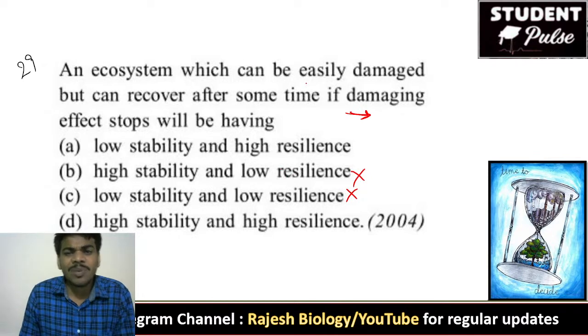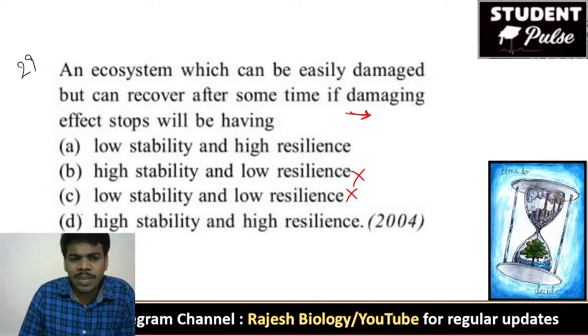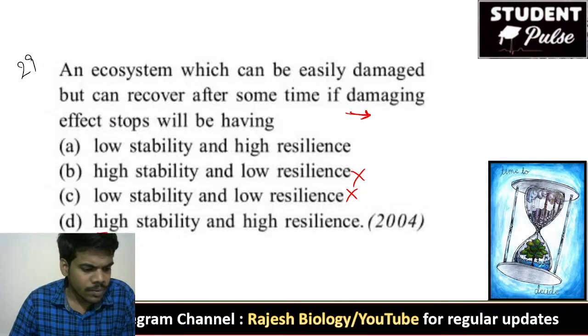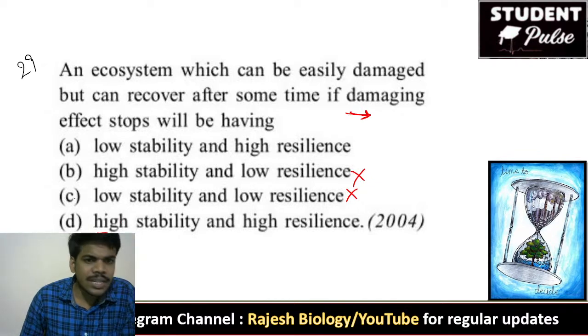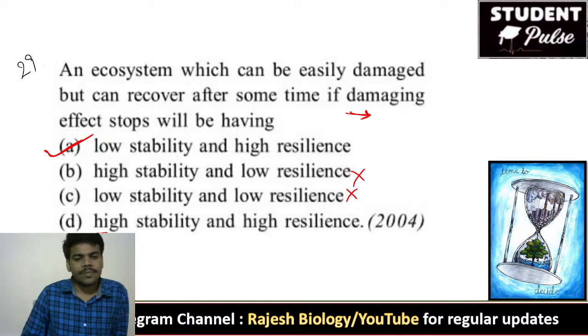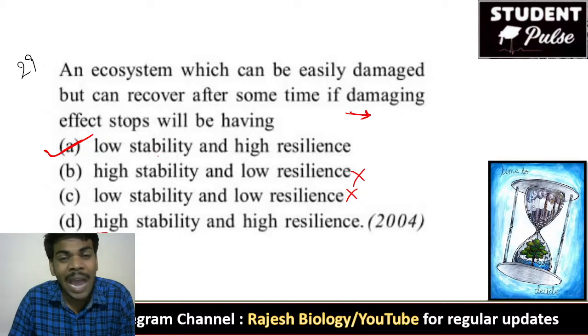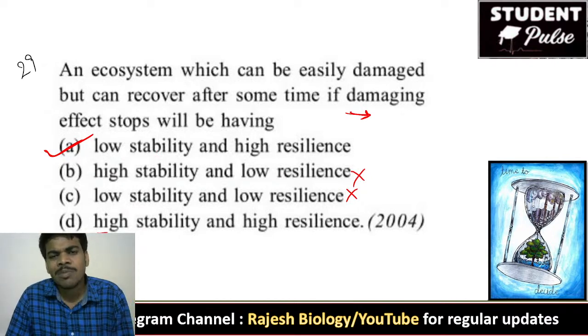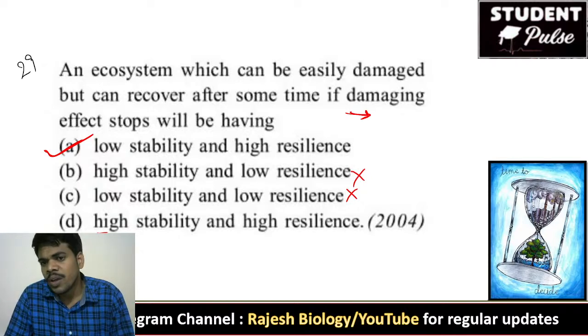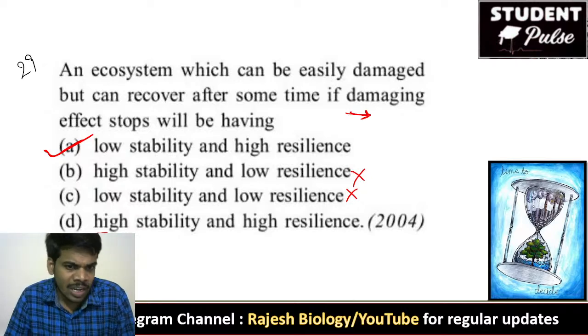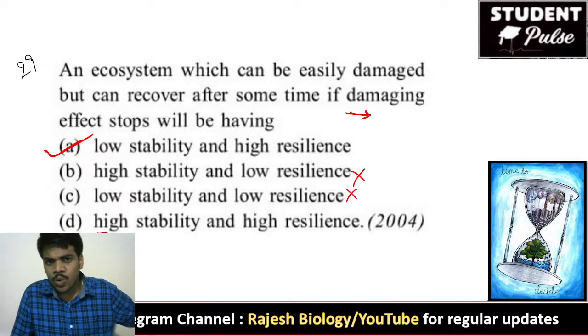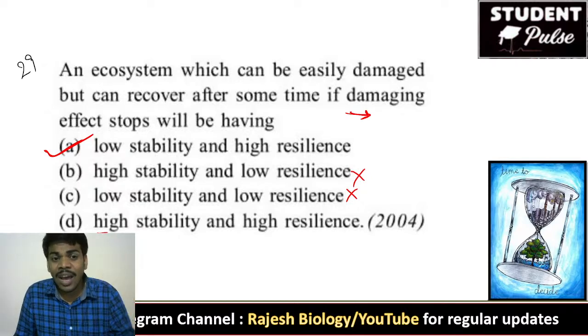Now come to ecosystem which can be easily damaged. Easily damaged means it is not high stability, it is low stability. So for 29th question, the right answer is A. It has low stability but has high resilience. Low stability ecosystems are actually man-made ecosystems. They don't have high stability levels. Pond, what we create, the aquarium we create in our home, or the small garden, all these have low stability values. But the great forests, oceans and rivers have high stability.